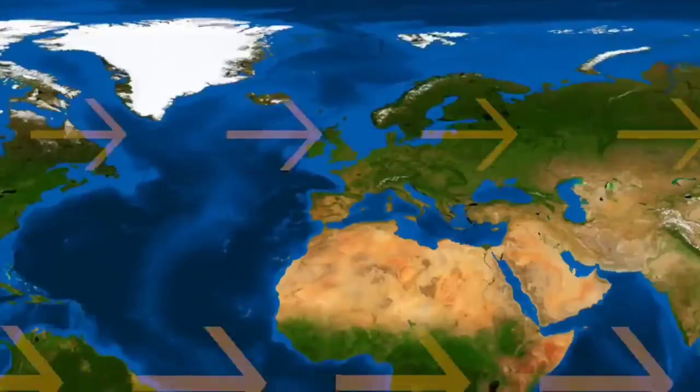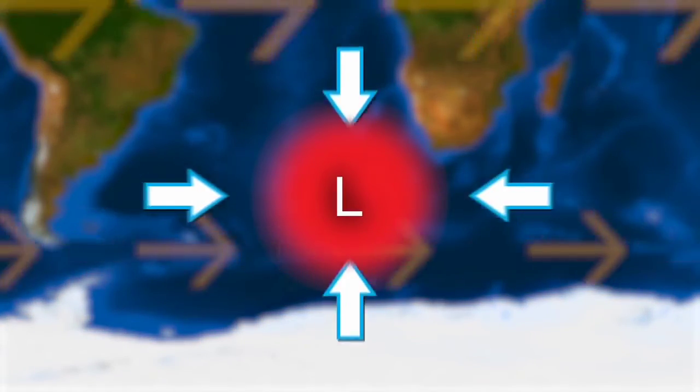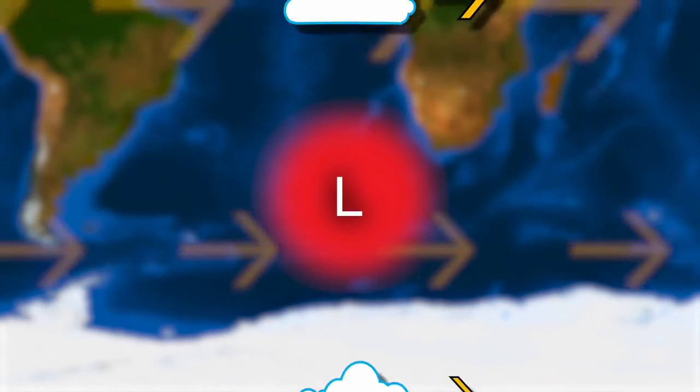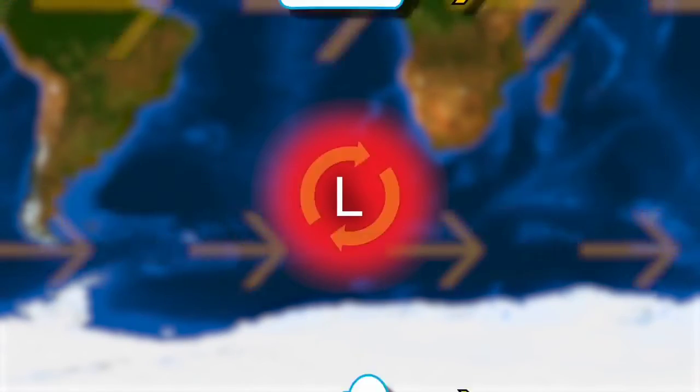Moving this example down to the southern hemisphere, things are reversed. A low-pressure cell will still suck in the surrounding air, but now the air coming from above will be moving faster, again deflecting to the right, while the air coming from below is moving slower, again falling behind by moving to the left. This results in a clockwise spin, which is why storms in the southern hemisphere spin this way.